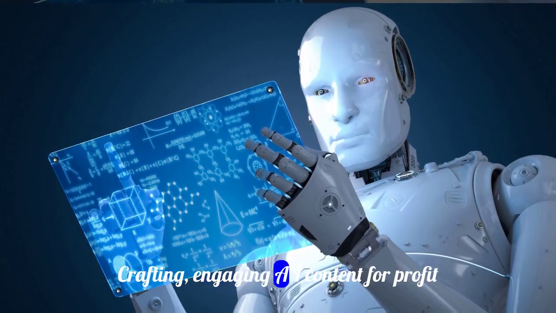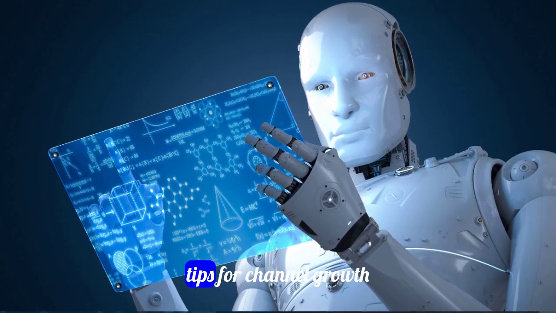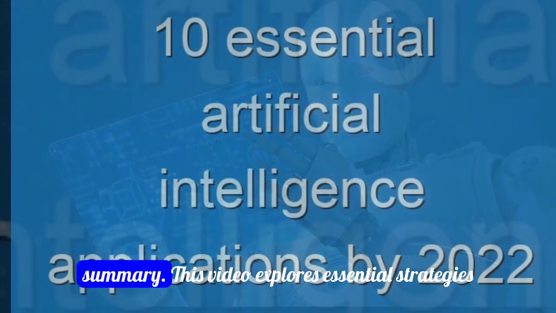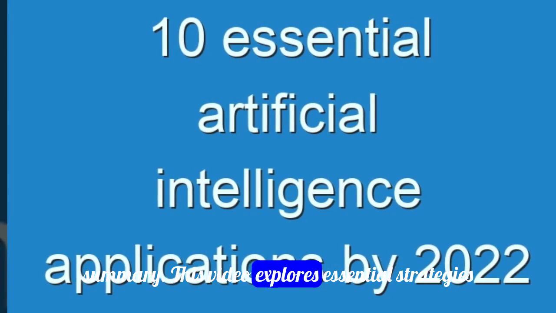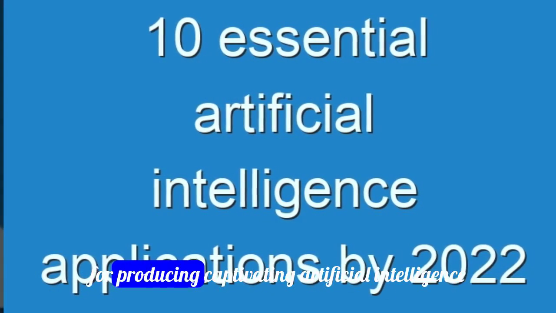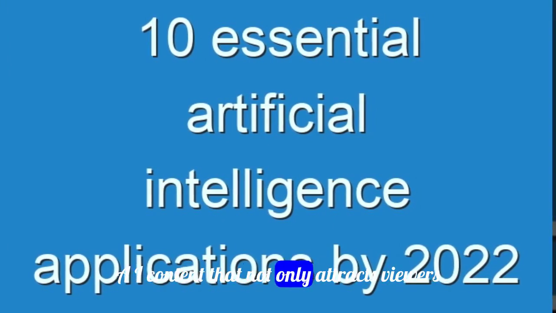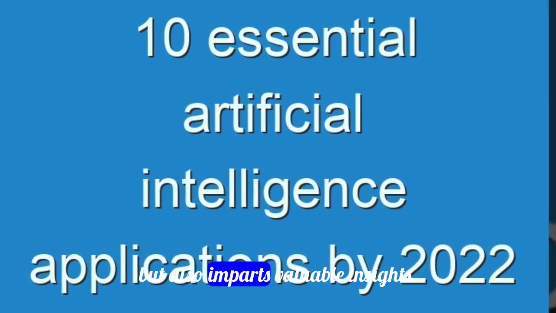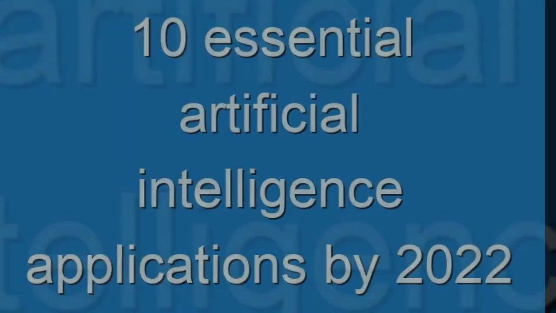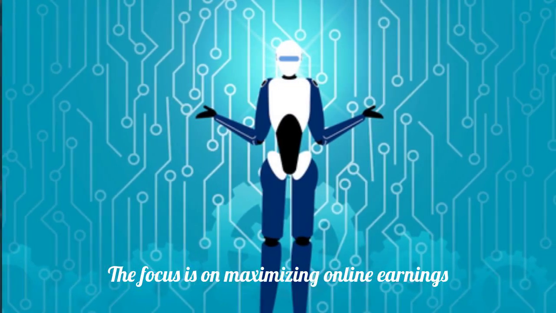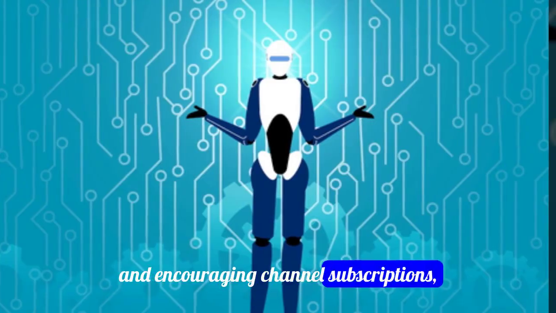Crafting engaging AI content for profit. Tips for channel growth. Summary. This video explores essential strategies for producing captivating artificial intelligence, AI content that not only attracts viewers, but also imparts valuable insights. The focus is on maximizing online earnings and encouraging channel subscriptions.